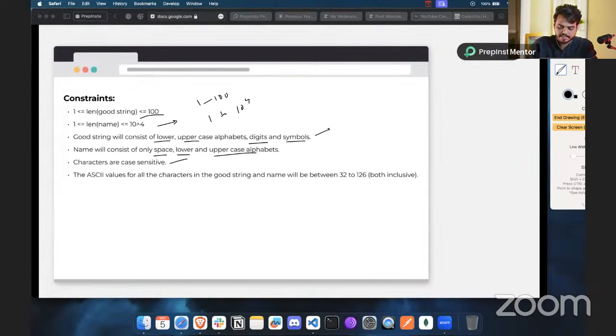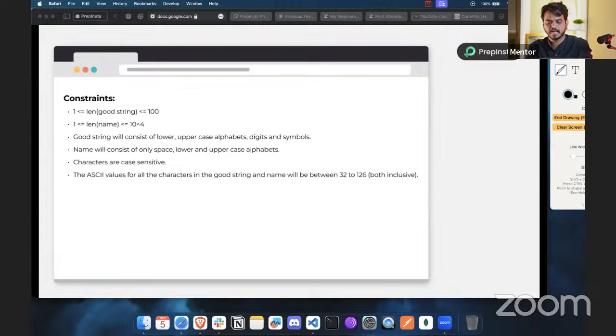Then characters are case sensitive. Why is that important? Because we are going to convert them into ASCII values, and the ASCII value of a lowercase a and an uppercase A is going to be different. That's why it is case sensitive, and we have to be sure about that. The ASCII values for all the characters in the good string and name will be between 32 and 126. So all the characters, even symbols like @, we can consider in ASCII, which ranges from 32 to 126.